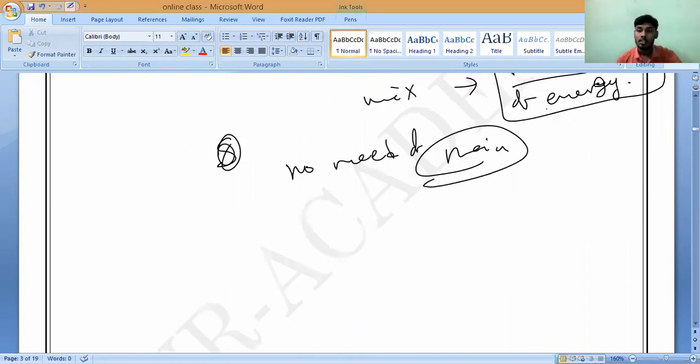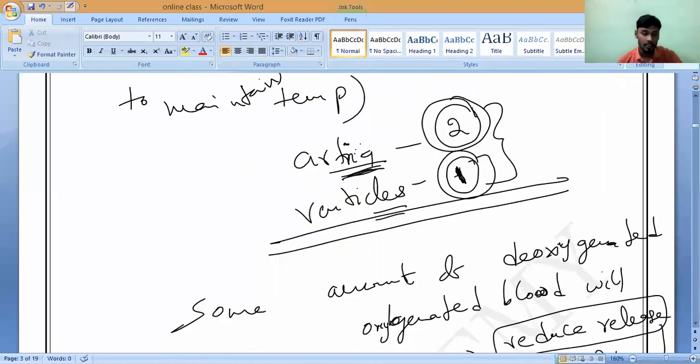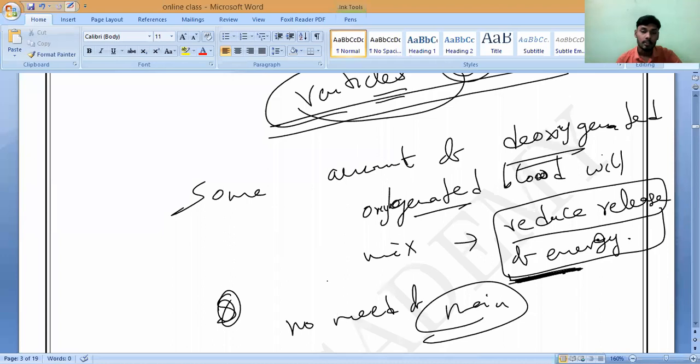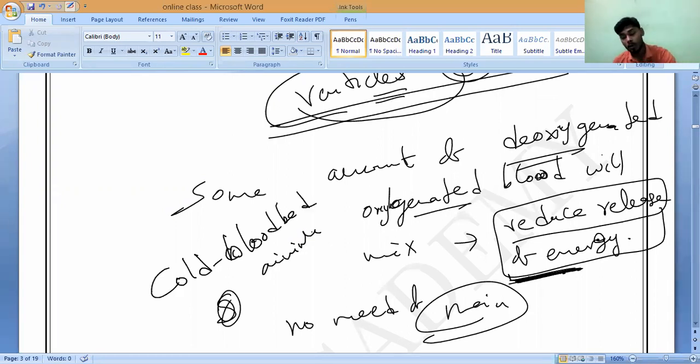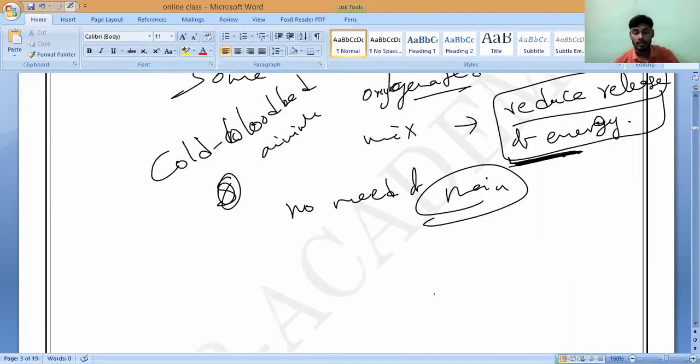So that is why some energy is reduced by the heart design itself. The incomplete division of the ventricles will allow some oxygenated and deoxygenated blood to mix, to reduce the release of energy, because they are cold-blooded animals. So less energy is required to maintain their body temperature. That is the reason it has been mixing.